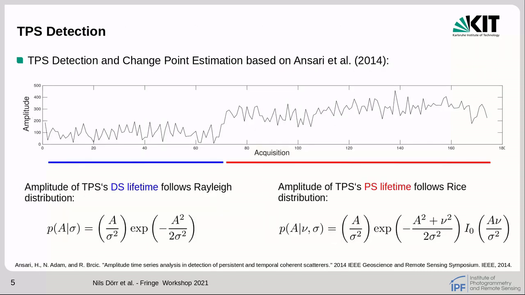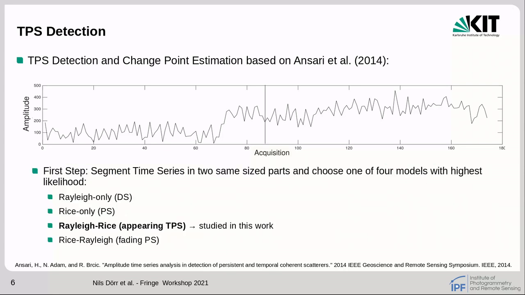Our TPS detection and change point estimation is based on the approach by Ansari et al. 2014, which makes use of the fact that the amplitude of a distributed scatterer is best described by a Rayleigh distribution, while the amplitude time series of a PS follows a Rice distribution. TPS are detected by segmenting the time series into two equal-sized parts and selecting one of the four here described models with highest likelihood.